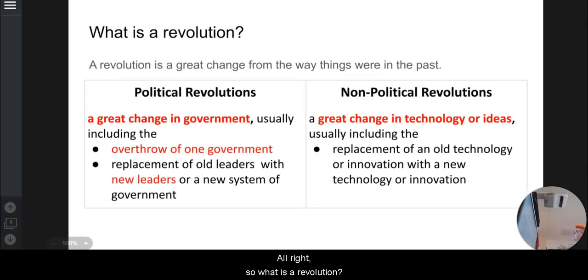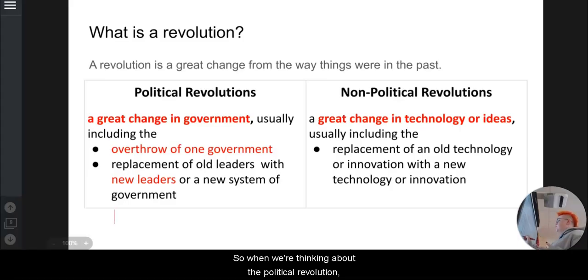All right, so what is a revolution? A revolution in general is just a great big change from the way that things were in the past. We have political, we have non-political. So a political revolution, again, is the change in the government. You overthrow one government, you get new leaders. Non-political is a change in technology or ideas.